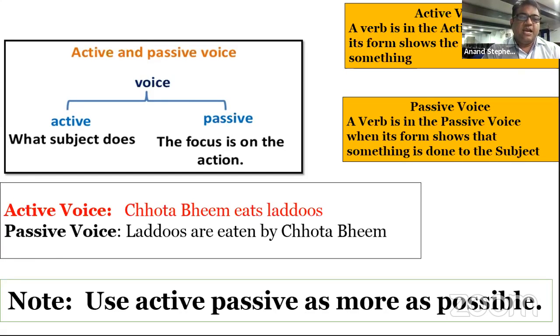Active voice: Chota Bheem eats laddus. And the passive of it would be: laddus are eaten by Bheem. Whenever the object or the action is important, not the doer of the action, we use passive voice.